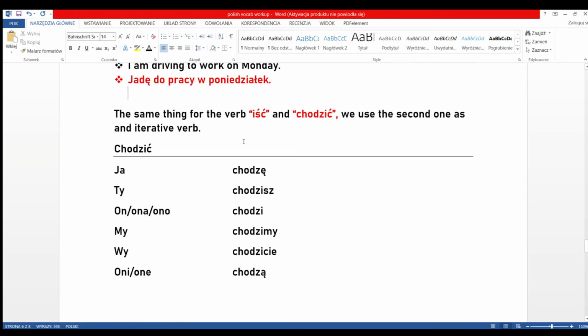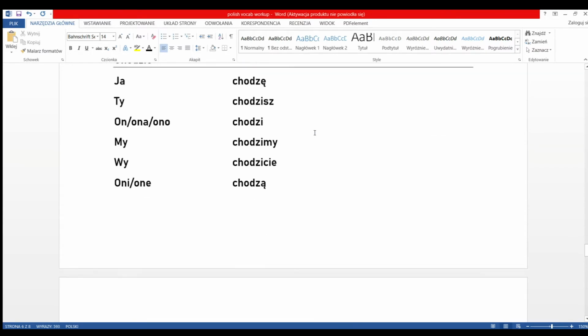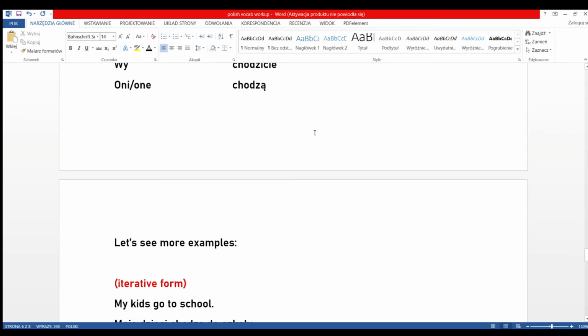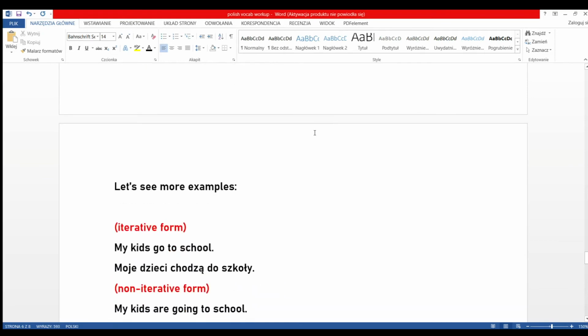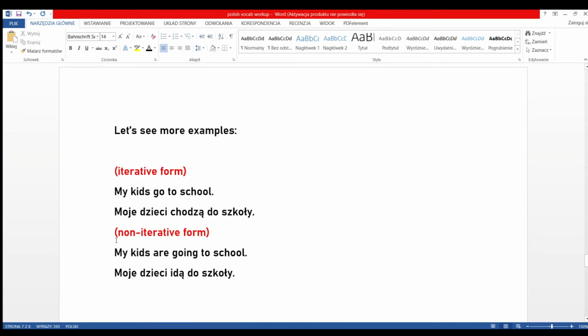So, as we said, this is the iterative form, and now we're going to see some examples just to get more comfortable with using these verbs and knowing what the difference is. Okay, so we have: my kids go to school. Very simple. Moje dzieci chodzą do szkoły. Okay. My kids are going to school. Moje dzieci idą do szkoły.